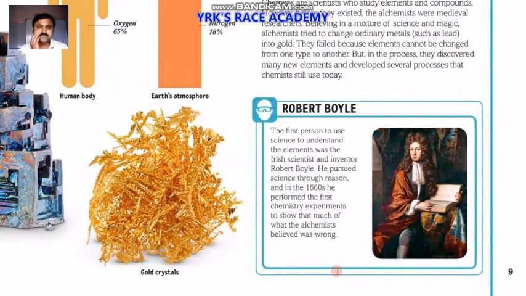Then one more renowned scientist, the Irish scientist Robert Boyle, was the first person in science to understand the elements, as he pursued science through reason. In 1660, he performed the first chemistry experiments to show that much of what alchemists believed was wrong. That is proved by Robert Boyle. And you can see here gold. They tried to convert lead into gold. Gold looks like this in its very pure state.